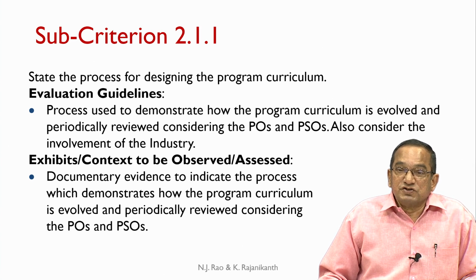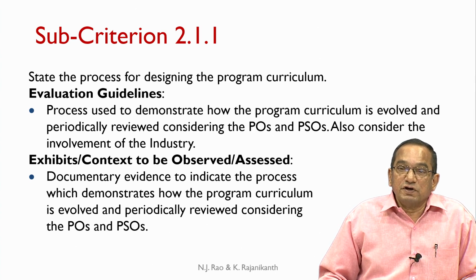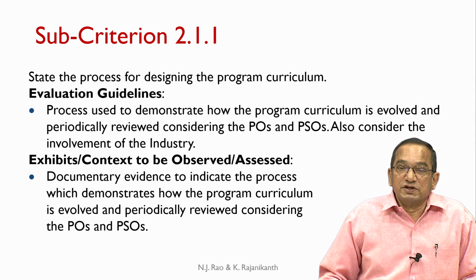It is also interesting that NBA expects the industry to be involved in the process of formulating the curriculum for a tier 1 institute. So, it also looks at the involvement of the industry. The department must provide documentary evidence to indicate the process which demonstrates how the program curriculum is evolved and periodically reviewed considering the POs and PSOs.